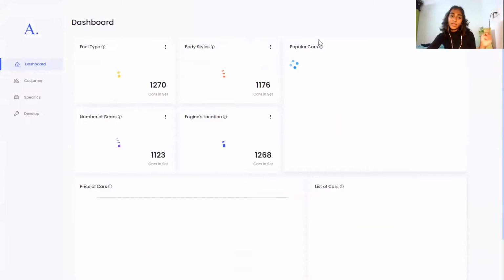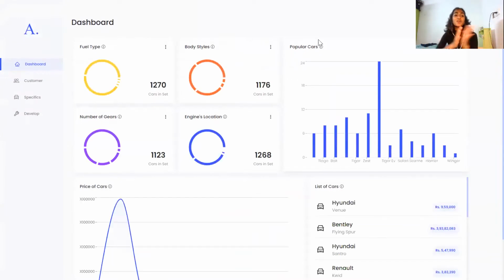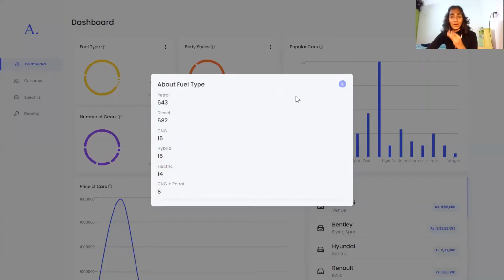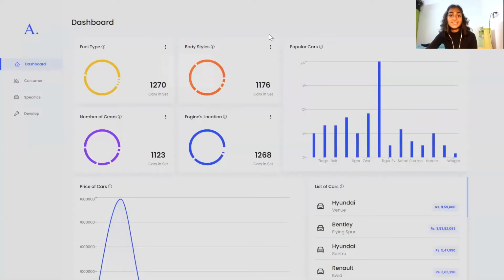So the data is loading and it's here. This is the aspect that tells you about the popularity of cars within each attribute. So if you talk about the fuel types, what are the popular fuel types? Petrol is pretty popular. We've got 643 cars in the data set that have the petrol fuel type within 1270. So pretty good margin. You can get to know about that and a lot more just by clicking on this modal, and you get an in-depth analysis of everything that we've discussed.